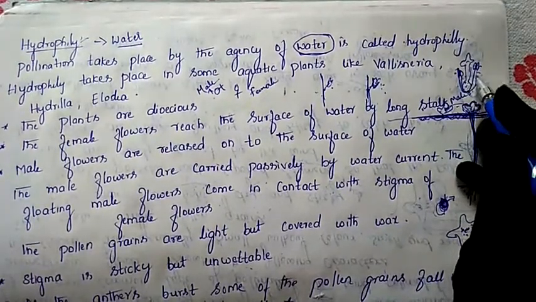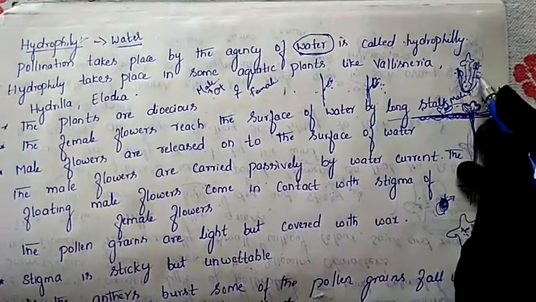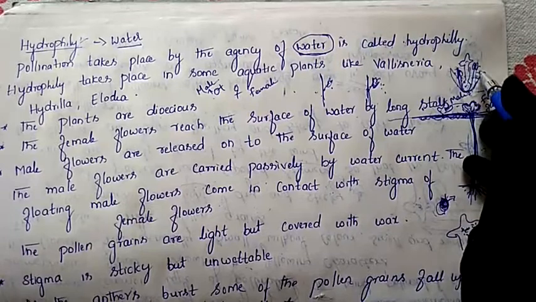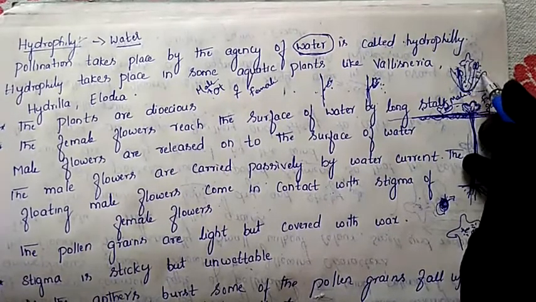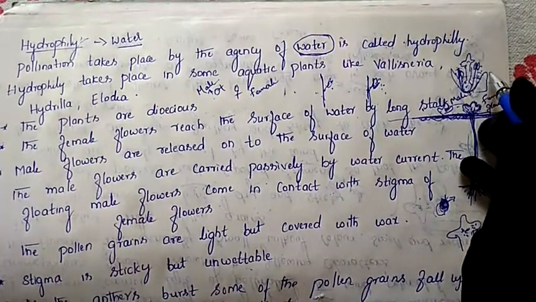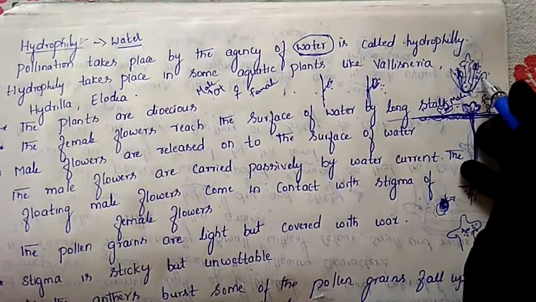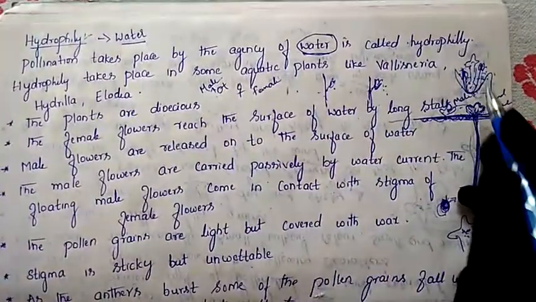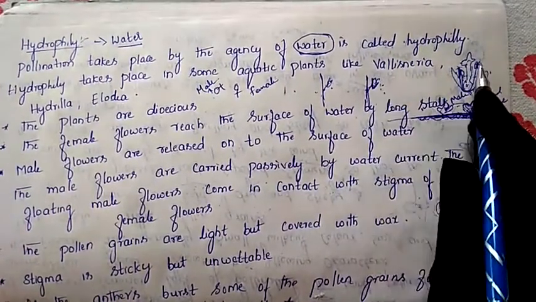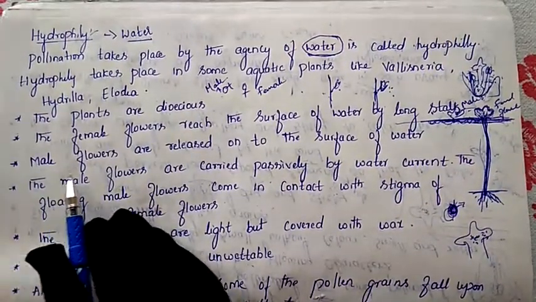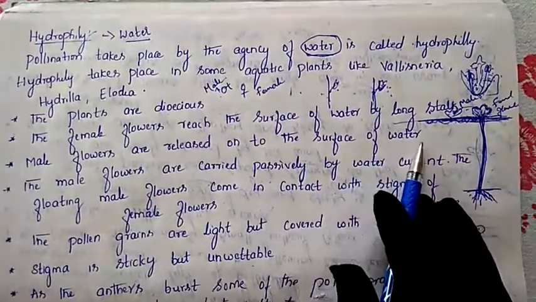So if one flower has both male and female parts present, like this, then we call that condition hermaphrodite, or bisexual plants. But dioecious means that one flower contains either male or female parts only.